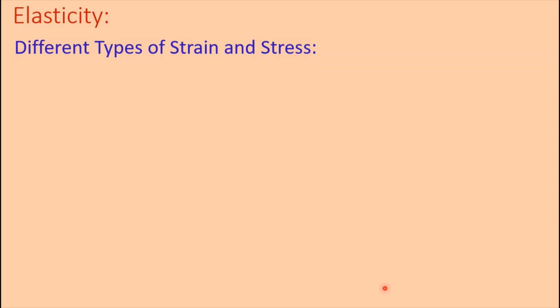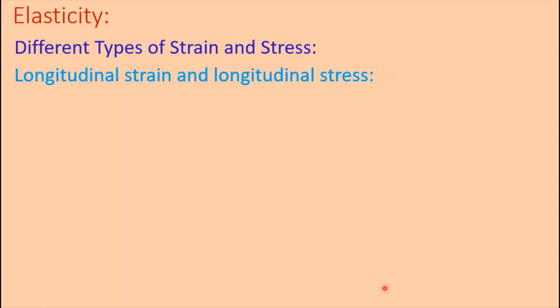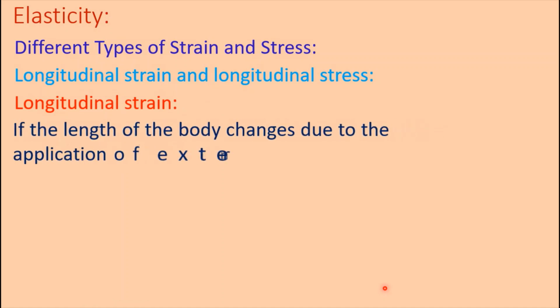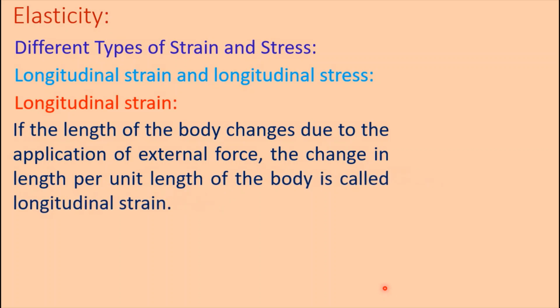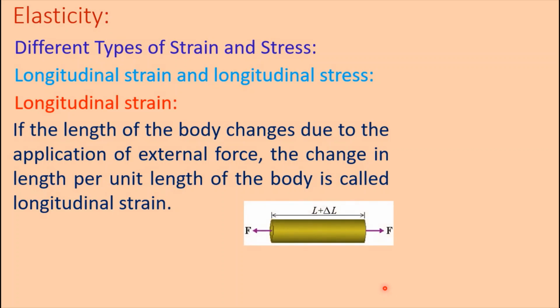Different types of strain and stress. Longitudinal strain and longitudinal stress. Longitudinal strain. If the length of the body changes due to the application of external force, the change in length per unit length of the body is called longitudinal strain. Here, due to the application of force, the length of this wire is increased.